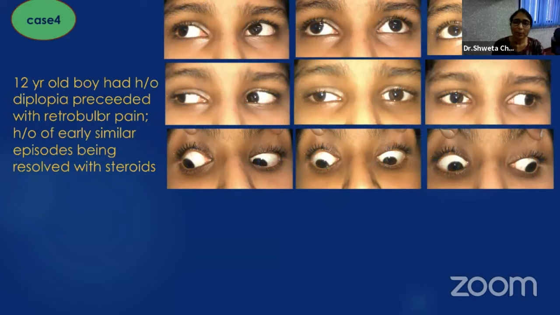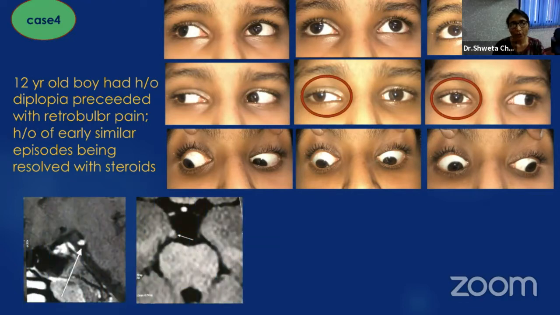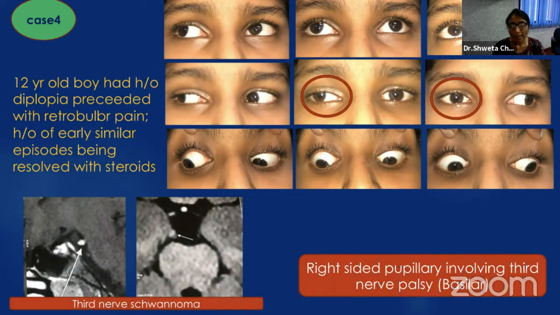Now, another example, a 12-year-old boy presented with a recurrent history of right third nerve palsy. On imaging, it showed right third nerve schwannoma. The recurrent or waxing waning type was because of the cystic changes in the schwannoma, which was occurring over a period of time and resolved with steroid.